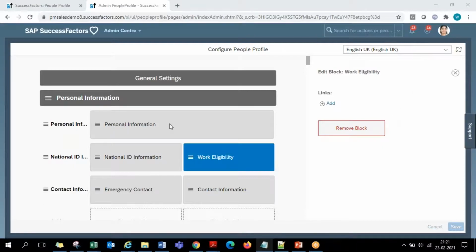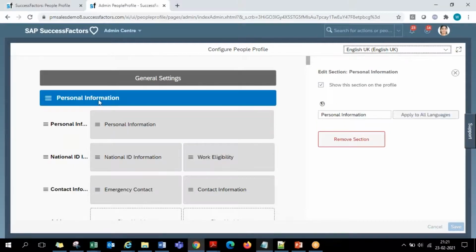Yeah, so if you want to change this section heading, they don't want "personal information" as a complete word, they just want it to be seen as "personal info" as a section heading. So here I can change it, I can relabel it. When I select that, it will be highlighted, and on the right hand side you will see the label where you can modify it as per your requirement.